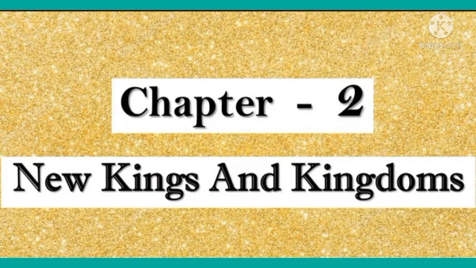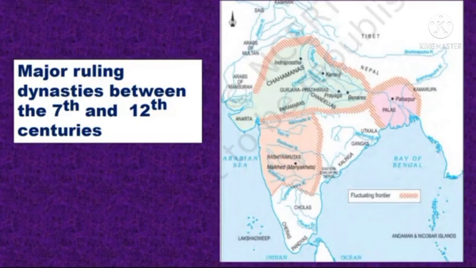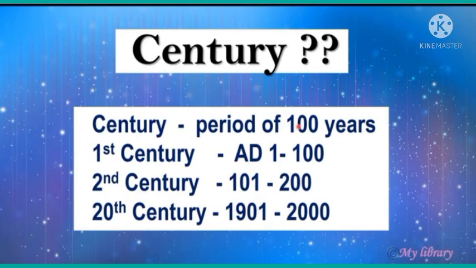Chapter 2, New Kings and Kingdoms. Children, many new dynasties emerged after the 7th century. Map 1 in your textbook shows the major ruling dynasties in different parts of the subcontinent between the 7th and 12th centuries. Children, maybe you have doubts about century. What do you mean by century? Century means a period of 100 years. Okay, 100 years together is known as century.